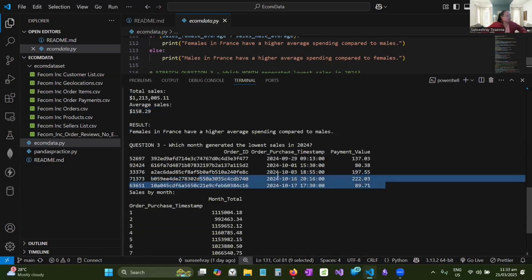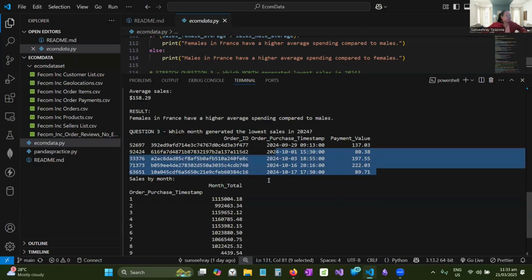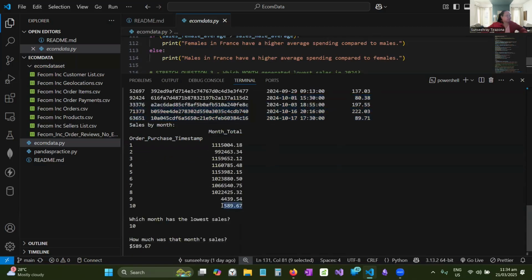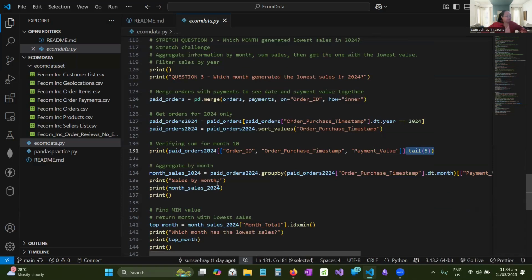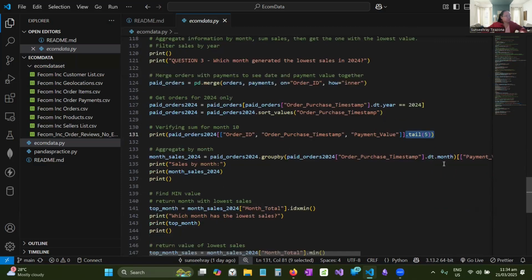At first it was only three, but I wasn't sure, so I increased it to five just to show. Okay, so the last orders were really from October 10. And the sum of this is this number. So again, I could say that my calculations are correct. So now that I have verified my 2024 orders, I can sort them by month.